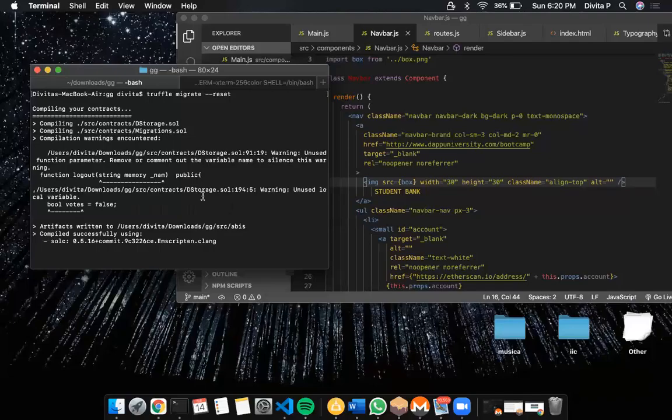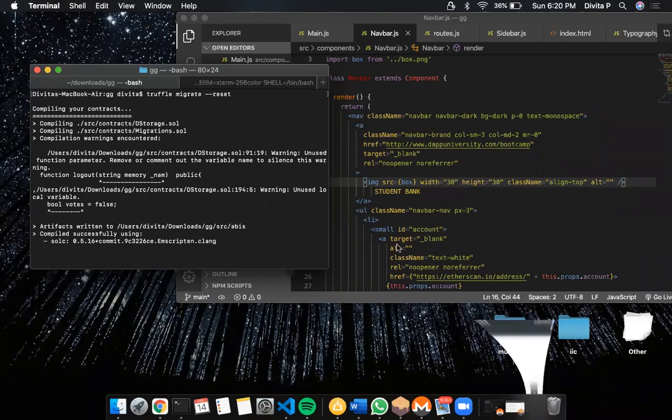Okay, so hello. The name of the project is Student Bank. It is totally built on Ethereum and it is powered by Monero cryptocurrency for the transaction purpose. I have already deployed the contract and run it over here.